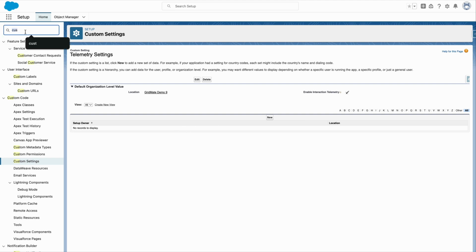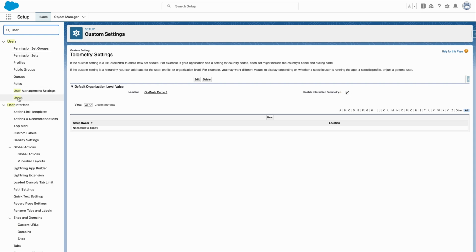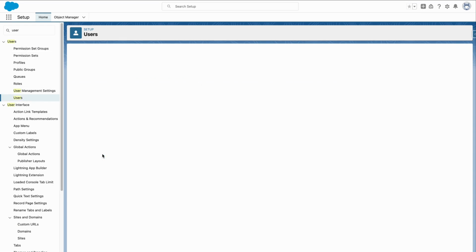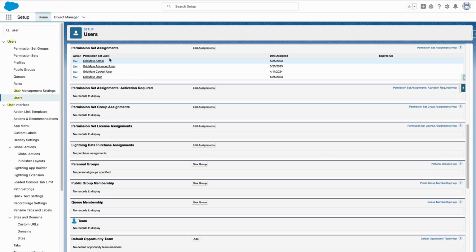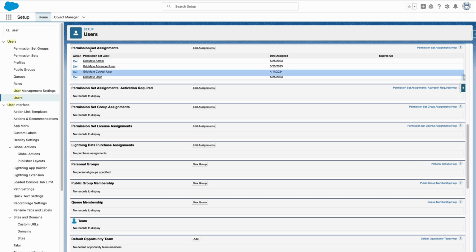In the Quick Finder, search for User Settings. Select the desired user. Click Permission Set Assignment. Make sure for any user who is willing to see the adoption dashboard that the user has the admin cockpit. Remember, the adoption dashboard is a part of the GM admin cockpit.